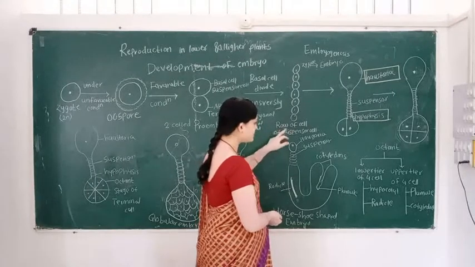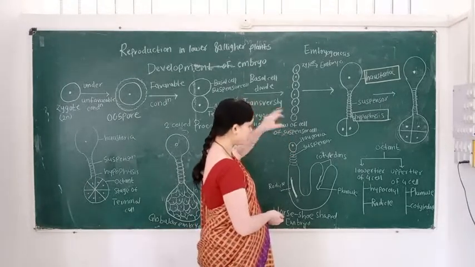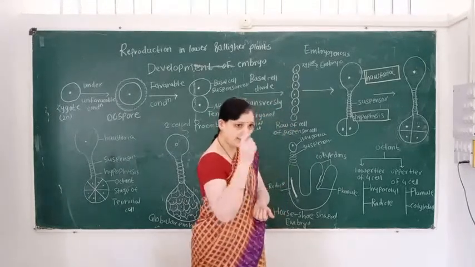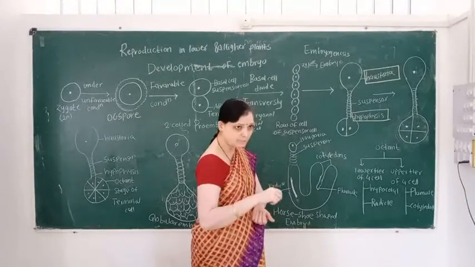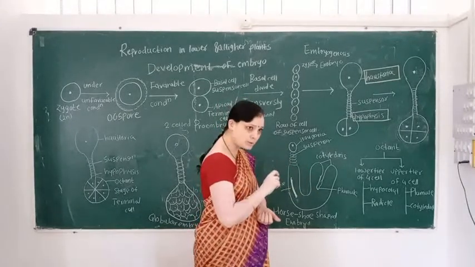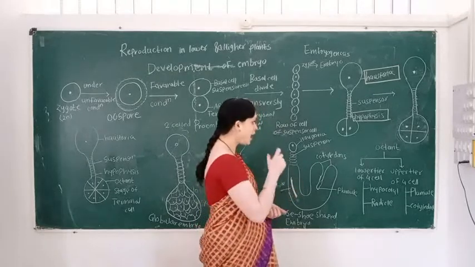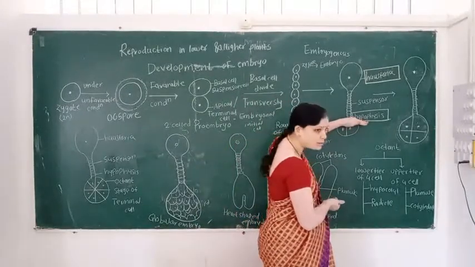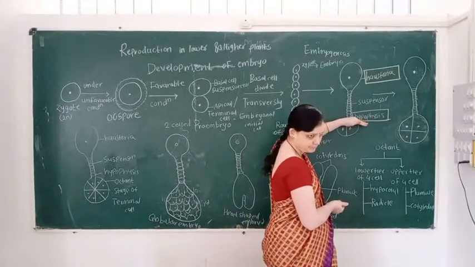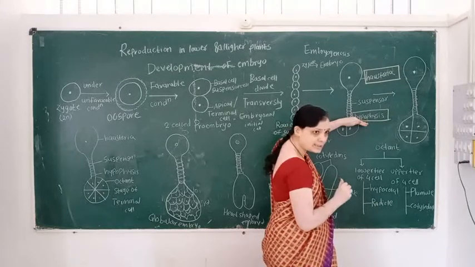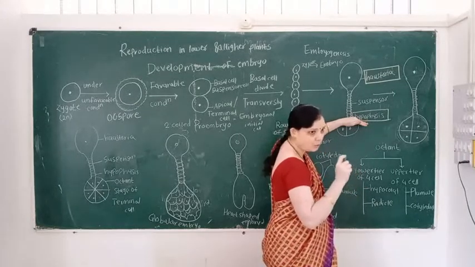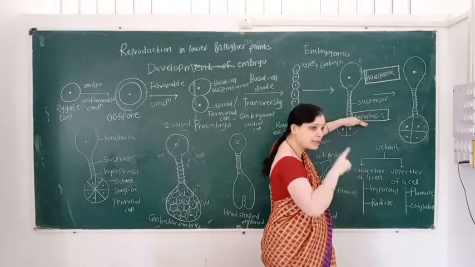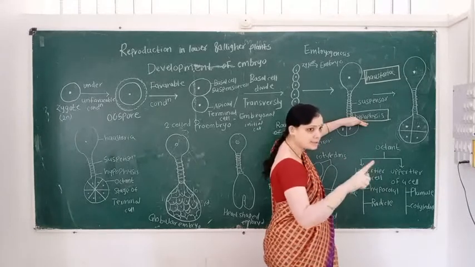The row of cells of the suspensor undergoes division, and then at the tip of the suspensor haustoria is formed, and at the basal side the hypophysis is formed. This is the division of only the suspensor cell. Here do not consider the changes of the terminal cell. Only remember the changes of the suspensor cell.